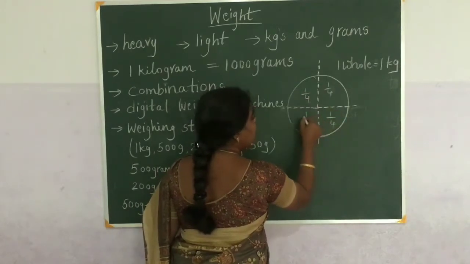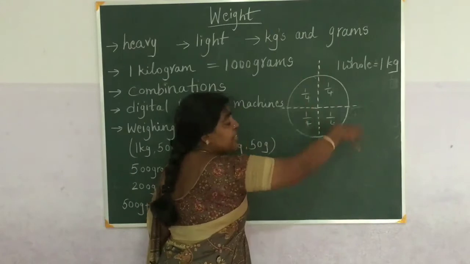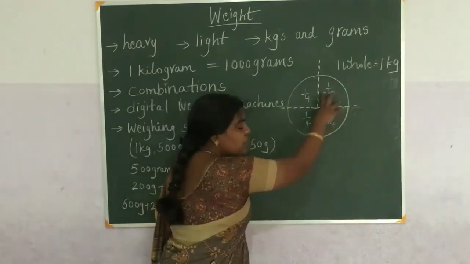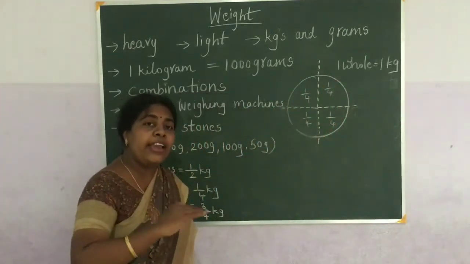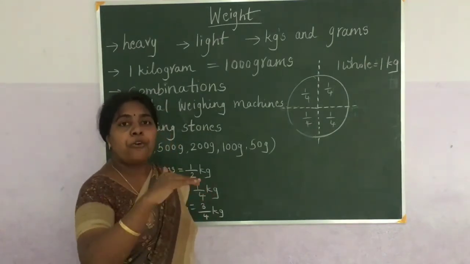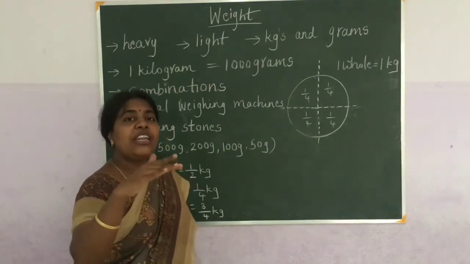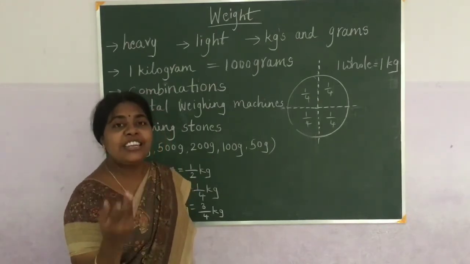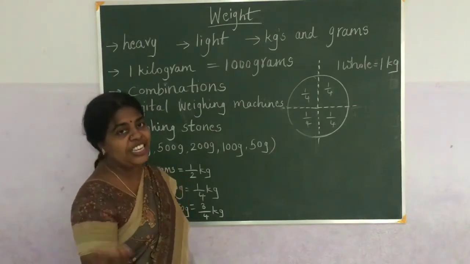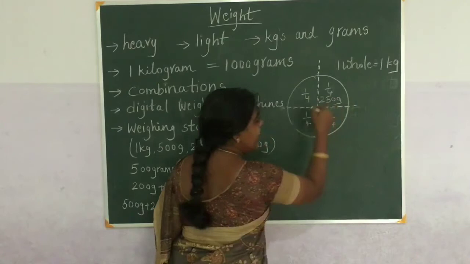1 by 4, 1 by 4, 1 by 4. Now suppose this is 1000 and half of 1000 is 500. Now again half of half means half of 500 is 1 by 4. So what is half of 500? It is nothing but 250. So here 1 by 4 means 250 grams.